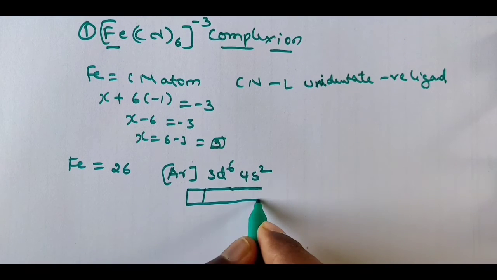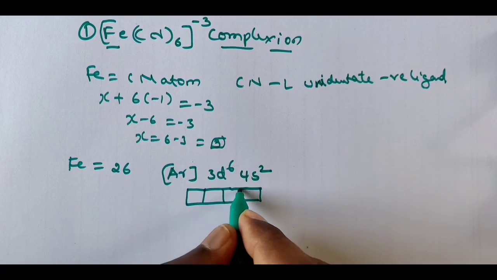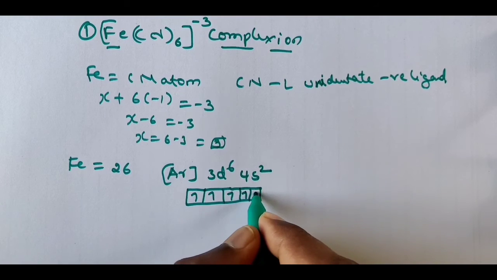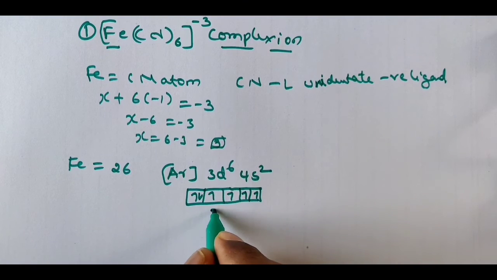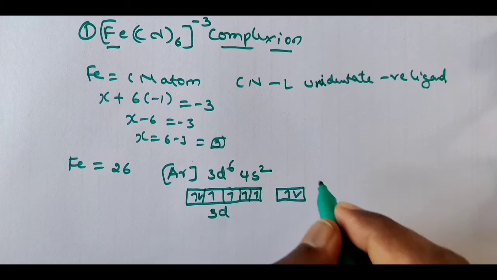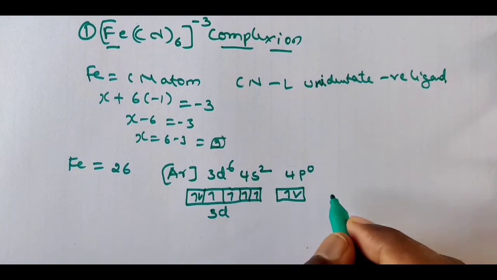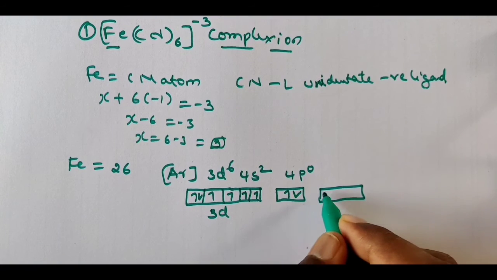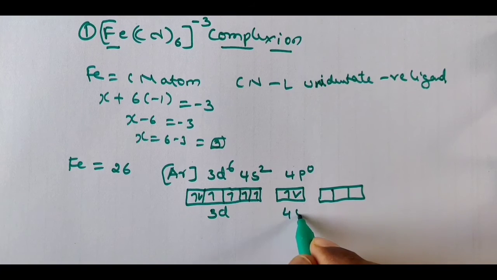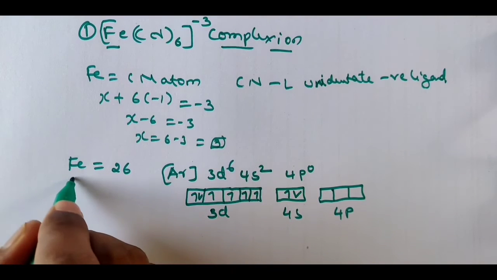Write the electrons 1, 2, 3, 4, 5, 6 in the 3d orbital. In 4s there are 2 electrons, and 4p has 0, which you also write. So 3d, 4s, 4p. Now this is for the iron atom.